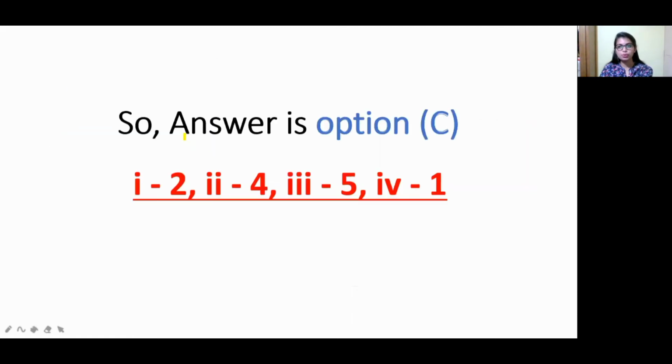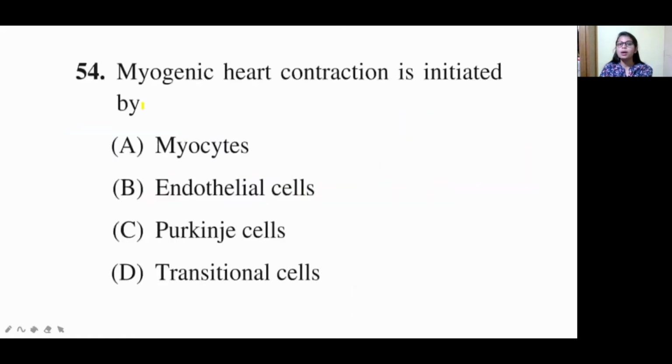Let us move on. Next question. Myogenic heart contraction is initiated by what? Option A myocytes, option B endothelial cells, option C Purkinje fibers, and option D transitional cells. Let us see what myocytes are. Myocytes are nothing but the muscles present in the heart. Our organs are covered with muscles for protection, so our heart is also covered with a special muscle known as myocytes. Let us see.